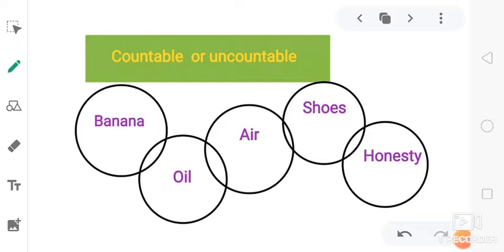I have given some nouns. Find out whether each is countable or uncountable. Banana, we can count, so it is a countable noun. Oil, we cannot count, so it is an uncountable noun. Air, yes, it is uncountable. Shoes, countable. Honesty,